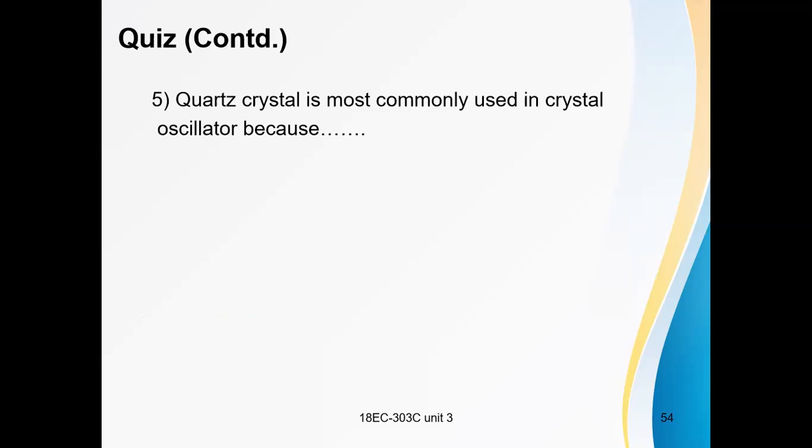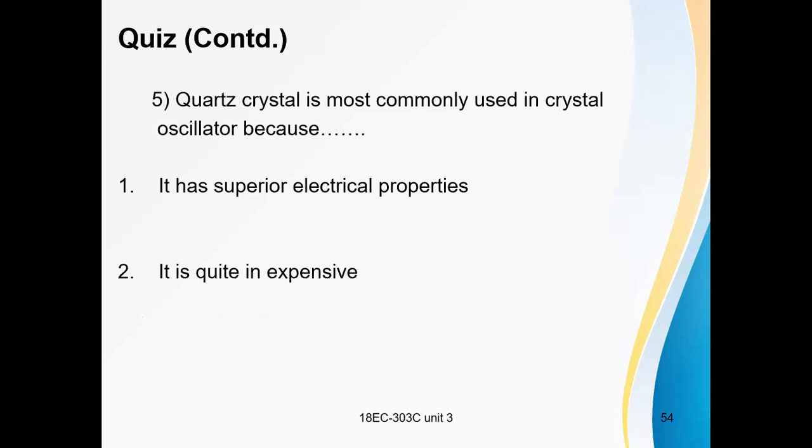Quartz crystal is most commonly used in crystal oscillators because: option 1, it has superior electrical properties. Option 2, it is quite inexpensive. Option 3, none of the above. What is the answer? It is quite inexpensive.